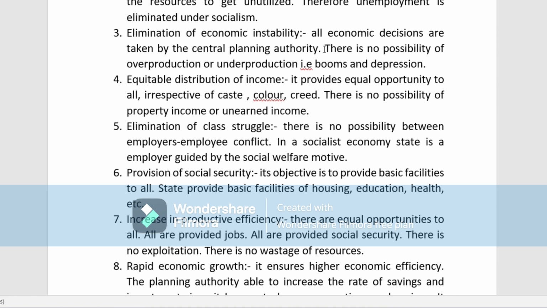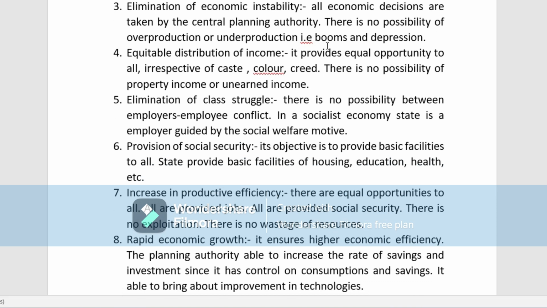Next is elimination of economic instability. There will be no possibility of overproduction or underproduction, booms and depression. All the time the economy will be in a stable condition. There will be no overproduction or underproduction or booms or depression, nothing. The economy will be in a stable condition.